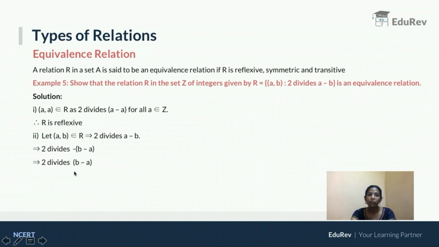In case you are confused, think like that. If 2 divides 4, will it divide minus 4? Yes, the same logic. If 2 divides minus of (B minus A), 2 will divide B minus A as well. So if 2 divides B minus A, what can I infer? Ordered pair (B, A) will belong to R. So I started with (A, B) belongs to R and I ended up with the conclusion that (B, A) belongs to R. That means R is symmetric.